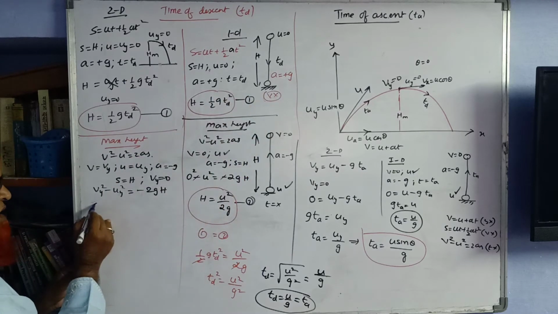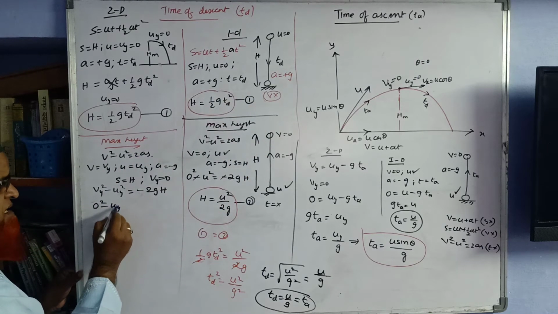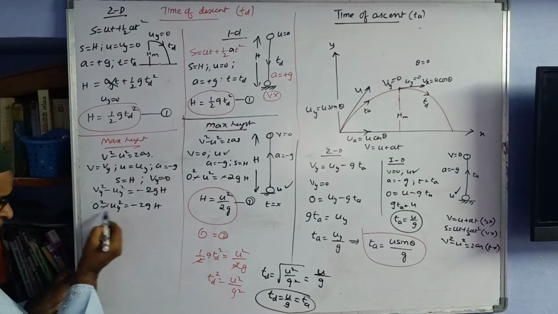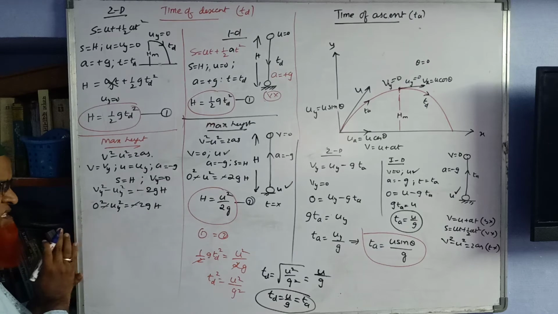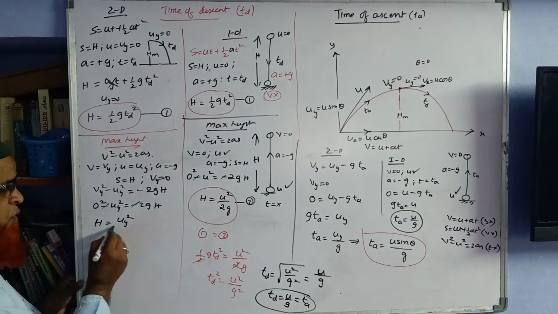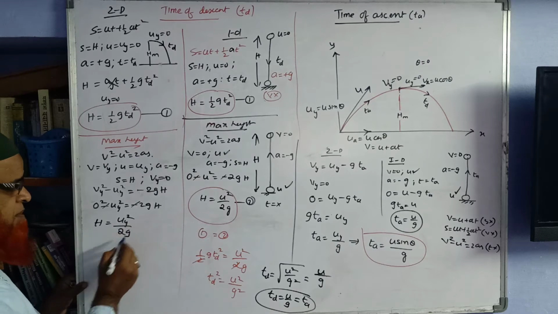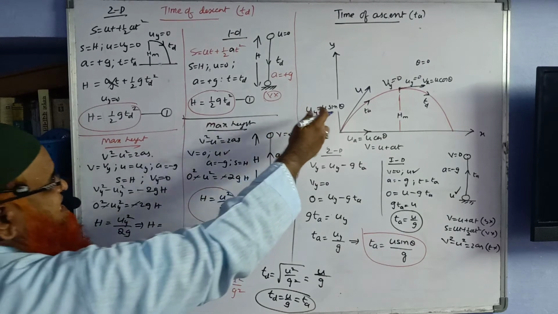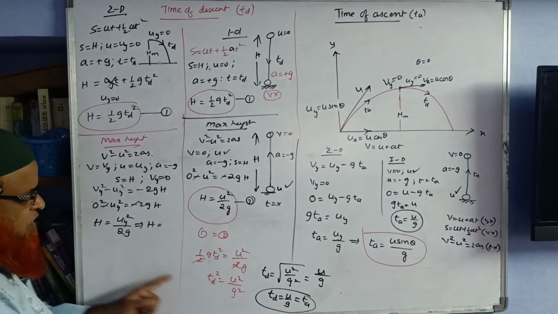So what are you going to do now? 0 square minus Uy square is equal to minus 2gH. Here minus minus gets cancelled, and 0 means nothing is there. Therefore H is equal to Uy square by 2g. But here Uy means U sine theta, so you are getting the same formula.